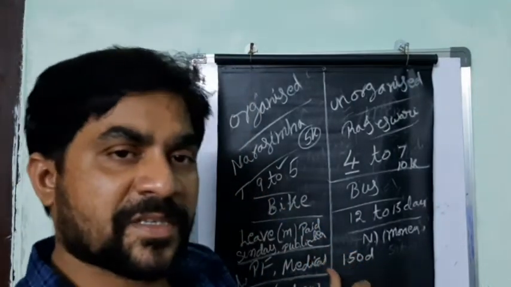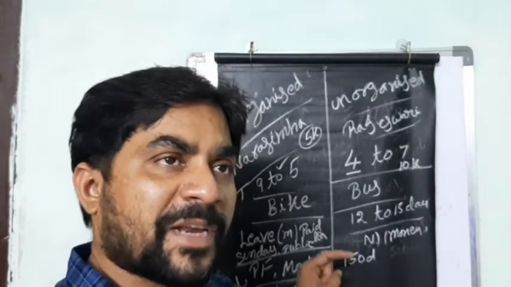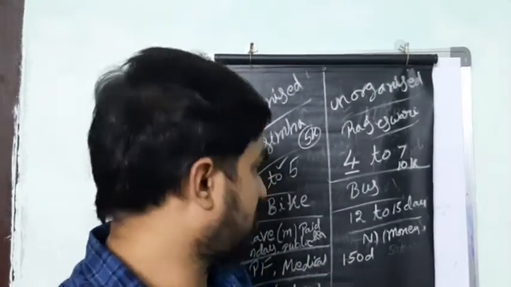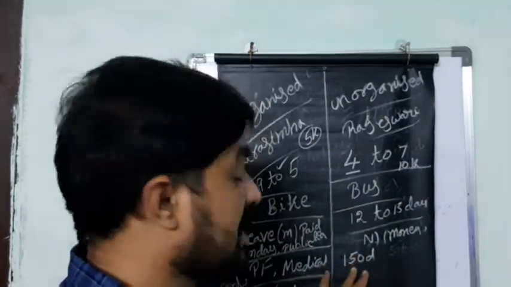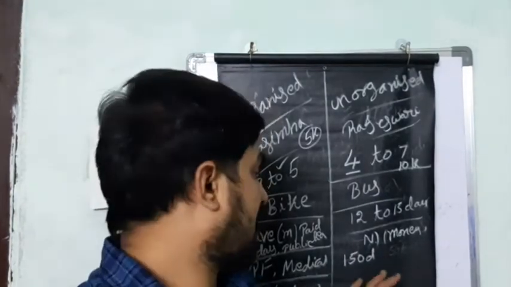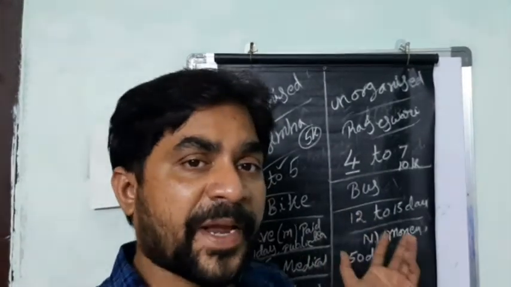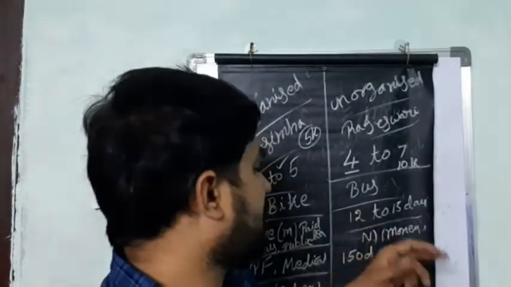So once a month, Narasimha gets the salary deposited into the account. But Rajeshwari doesn't have that many facilities. She gets only 150 rupees for a day, and that too not for a complete month, only for 12 to 15 days of work.